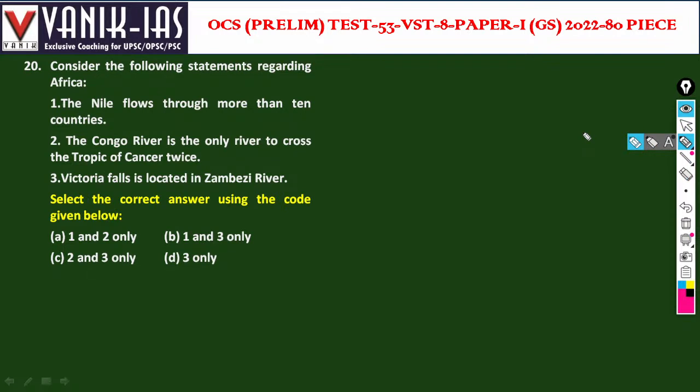Consider the following statements regarding Africa. The Nile River flows through more than 10 countries. The Congo River is the only river to cross the Tropic of Cancer twice. The Limpopo River is also crossing the Tropic of Cancer twice. So the second statement is wrong, and only the first statement is right.